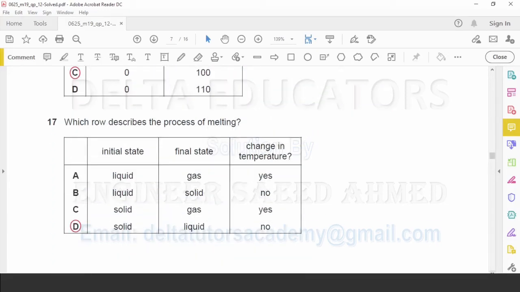Question number 17. Which row describes the process of melting? Here we have three columns. In the first column it is given initial state, then final state, then change in temperature. Here it is asked which row describes the process of melting. Melting means conversion of solid to liquid. What about the third column?